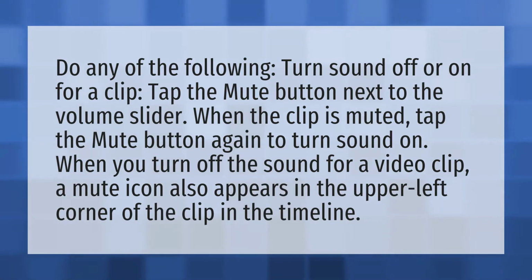Do any of the following: turn sound off or on for a clip. Tap the mute button next to the volume slider. When the clip is muted, tap the mute button again to turn sound on. When you turn off the sound for a video clip, a mute icon also appears in the upper left corner of the clip in the timeline.